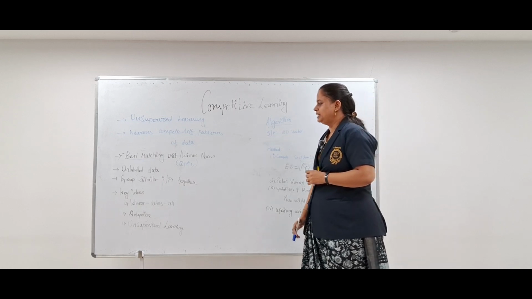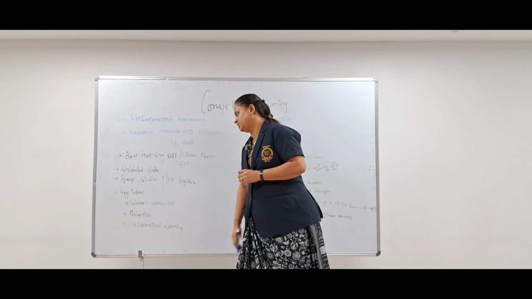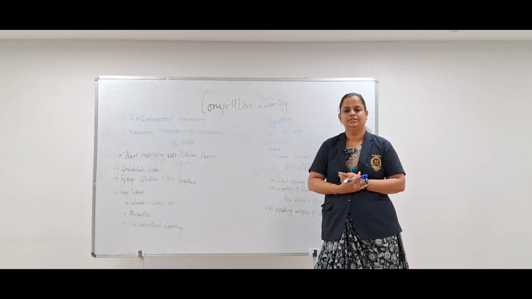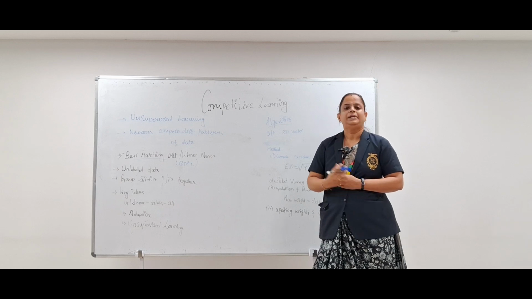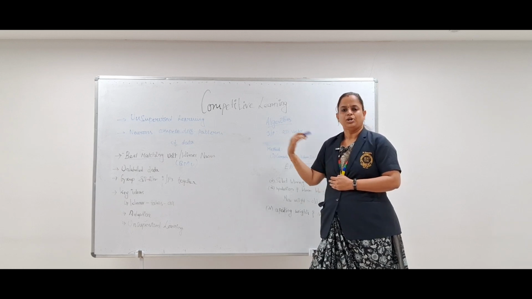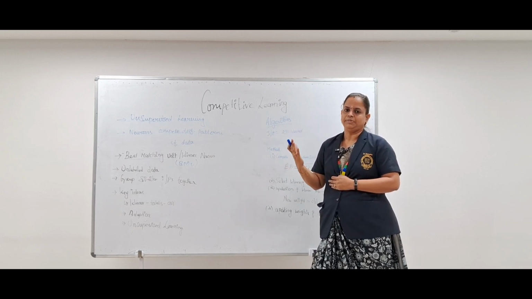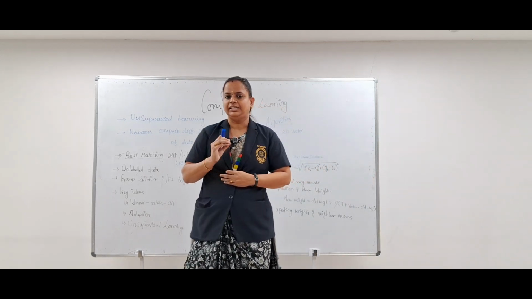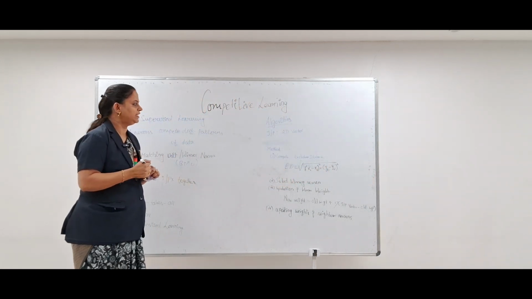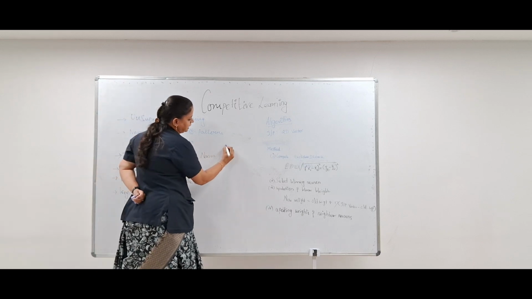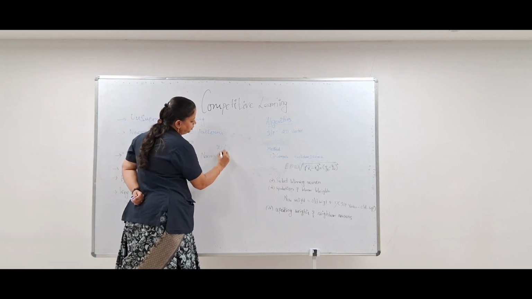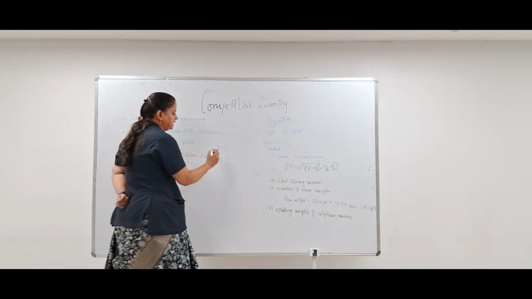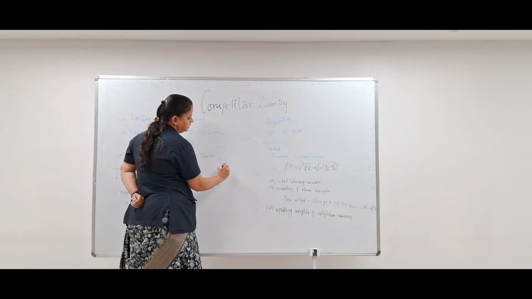Next one is the way in which competitive learning works. Here the similar inputs are clustered together. The similar inputs in the sense that all the processing in the neural network will be computed based on the weights associated with it. These weights are nothing but the nodal weights associated with the network. For example, consider I have two inputs, x1 and x2. These are my two different nodes, and these are the inputs being given to the neural network.